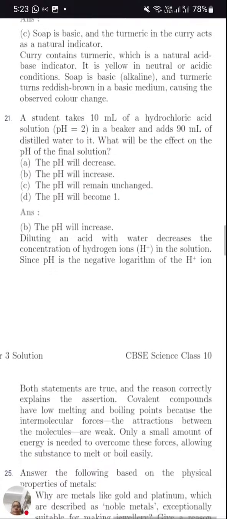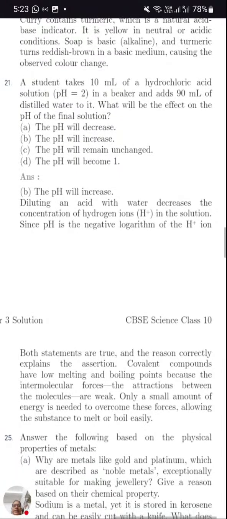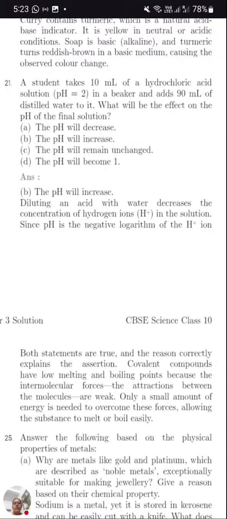Next question. A student takes 10 ml of hydrochloric acid solution, pH 2, in a beaker and adds 90 ml of distilled water. What will be the effect on pH of final solution? See here, whenever they ask about pH, don't get confused.